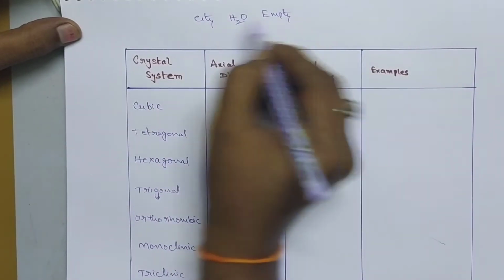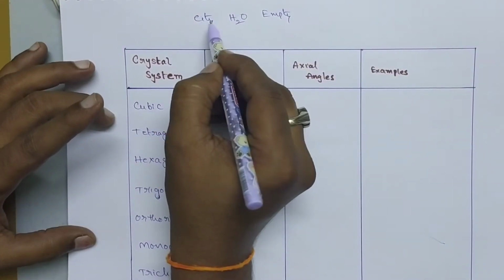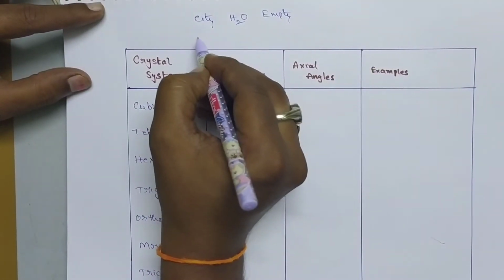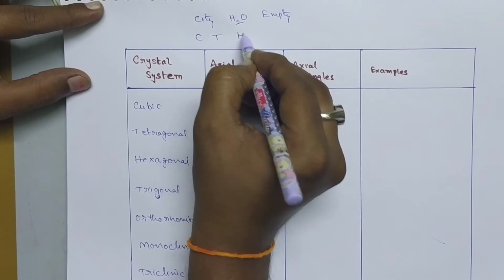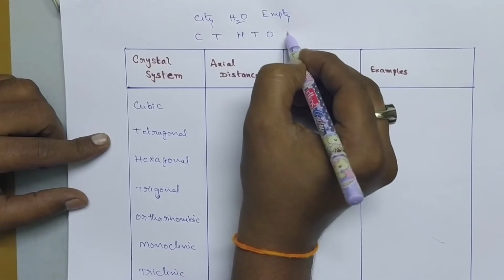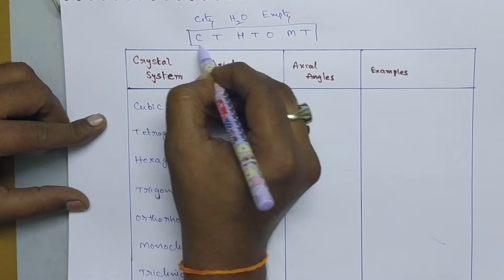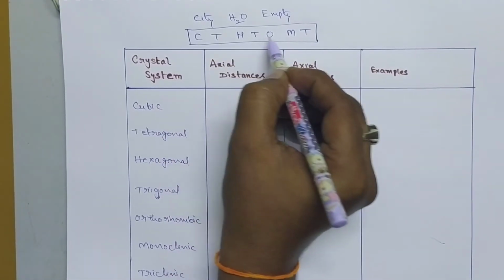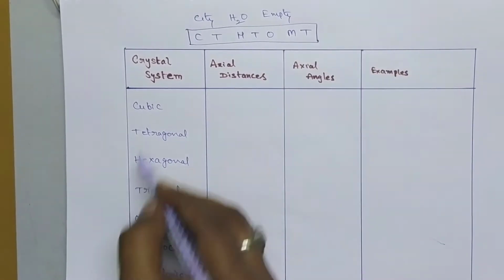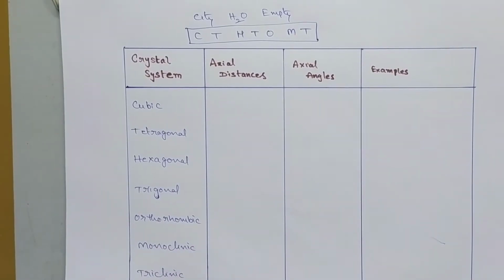So by knowing this technique, you can easily remember all the 7 types of crystal systems. There is a city which was completely drowned in water and it became empty. Here city means CT, and it is drowned in H2O, and it became MT. So you have to remember these 7 in this order: Ct, H2O, Mt. Clear? So cubic, tetragonal, hexagonal, trigonal, orthorhombic, monoclinic and triclinic.